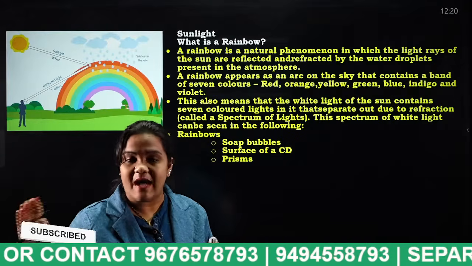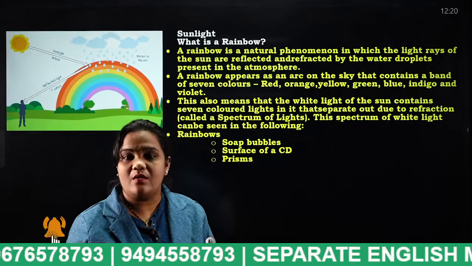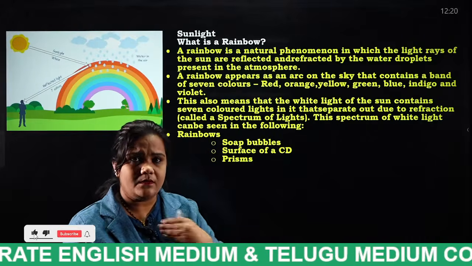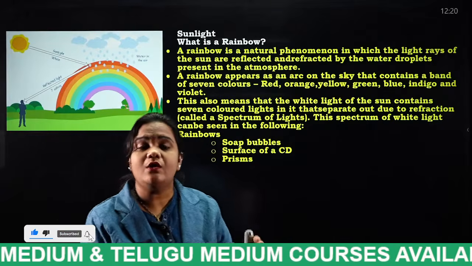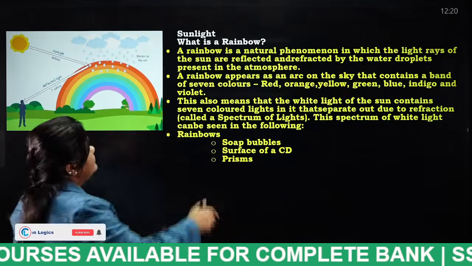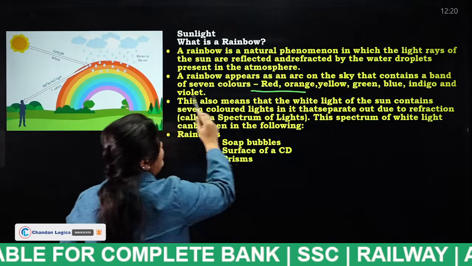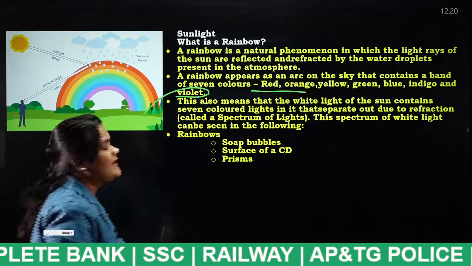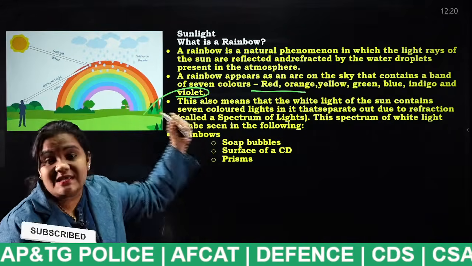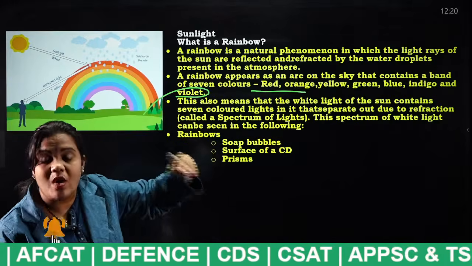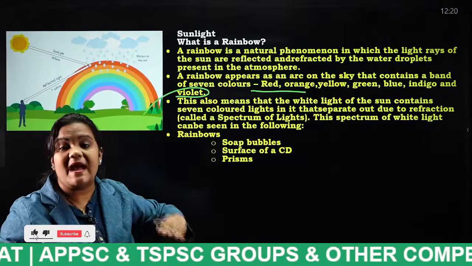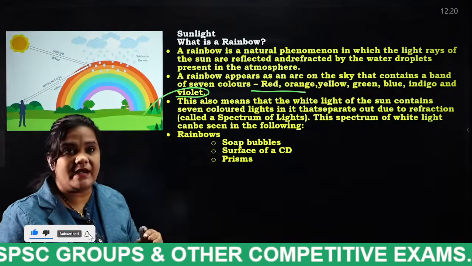So a rainbow has how many colors, students? VIBGYOR. Okay, tell me what the colors are. Violet, indigo. Tell me, students. Yeah. Red, orange, yellow, green, blue, indigo and violet. Okay, these are the colors. If a rain droplet is in the atmosphere, when the sunlight hits that raindrop, what happens? That sunlight will be reflected into 7 colors. That is how the rainbow is formed.